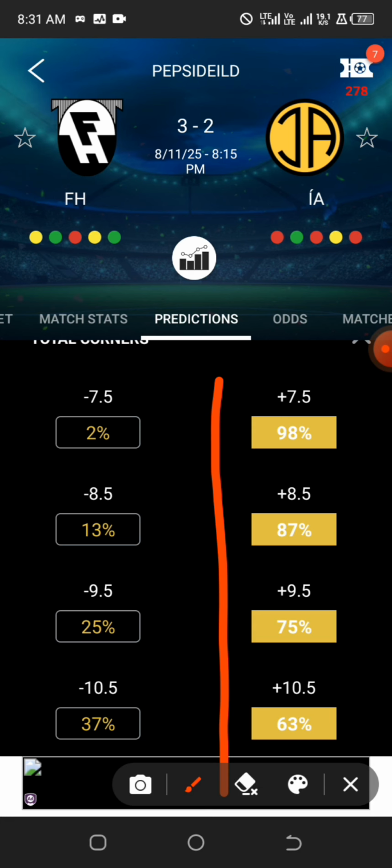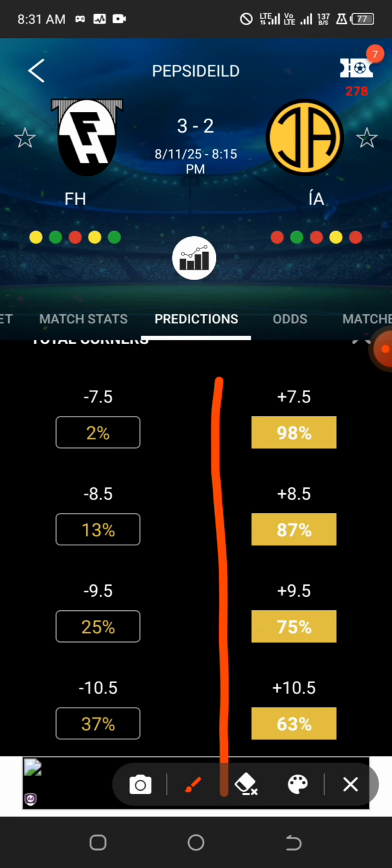We are predicting when the game has not even started yet. We don't know the players that they are going to use, we don't know the pitch, we don't know what will happen. So we are just predicting the games that they will play. The people that are playing don't know that we are predicting their outcome. So when you have everything set up like this, then there is a high chance that the game will end up as corners.